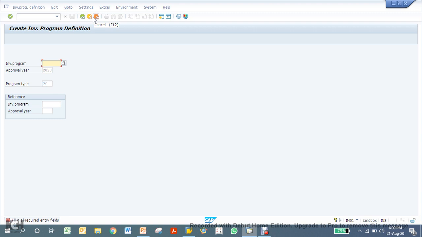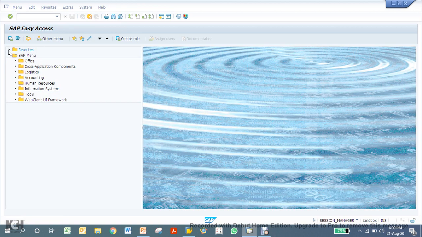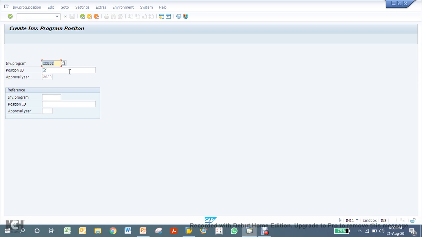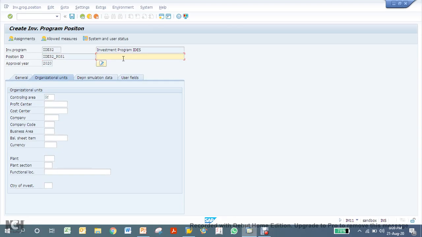Now let's go to creation of the top level position. IM11. Here again you have to mention one ID. So you can say position 1, and then you give position 1, investments IDES. Then you have to mention your controlling area. This is my controlling area, and your company code.